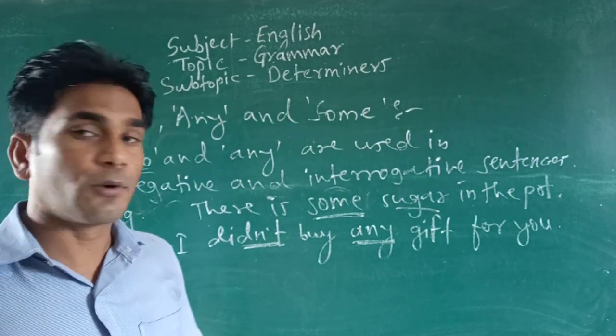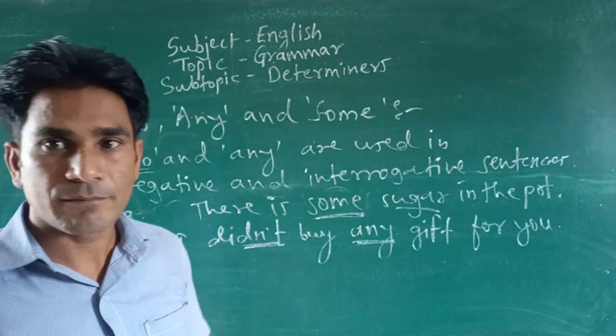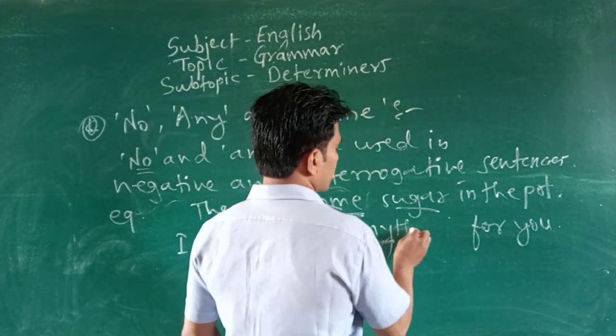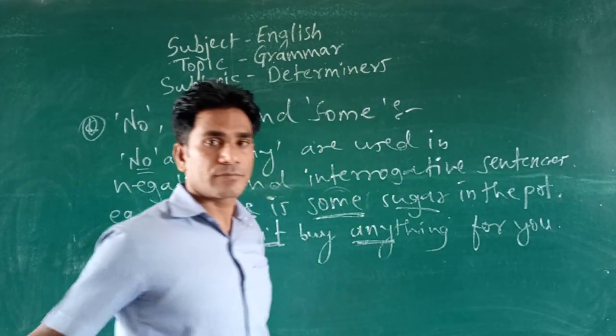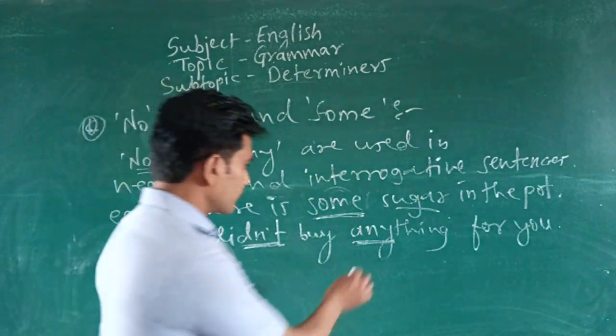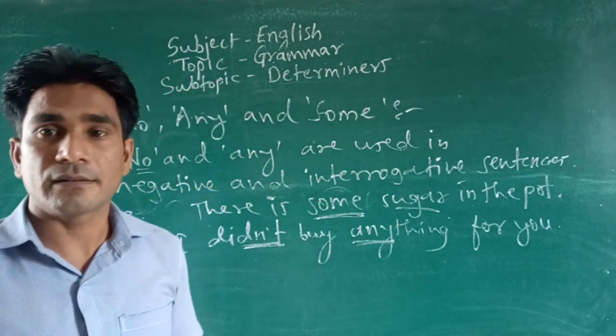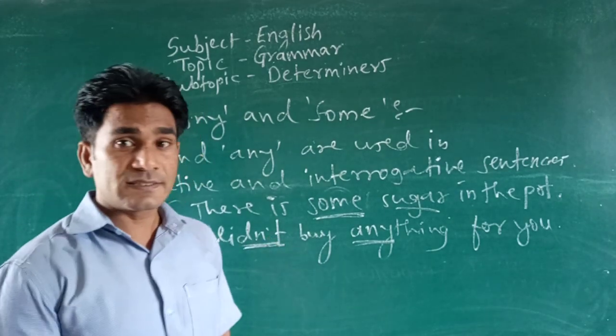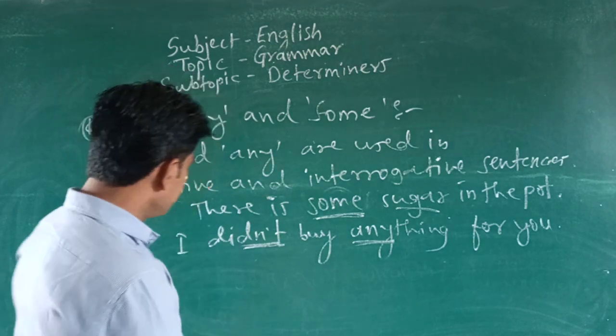I didn't buy any gift for you, or you can say anything. Simply, instead of gift, you can say, I didn't buy anything for you. Anything. Any.